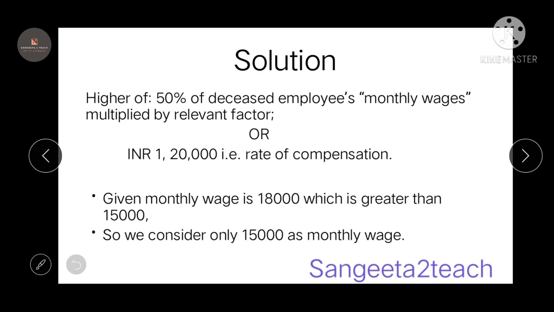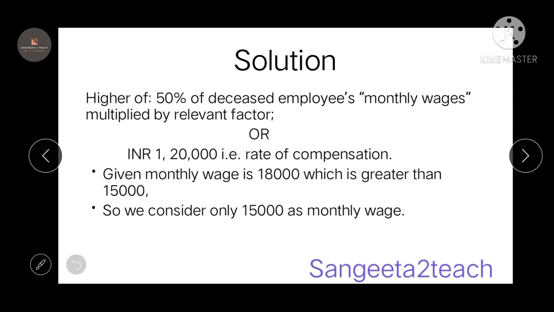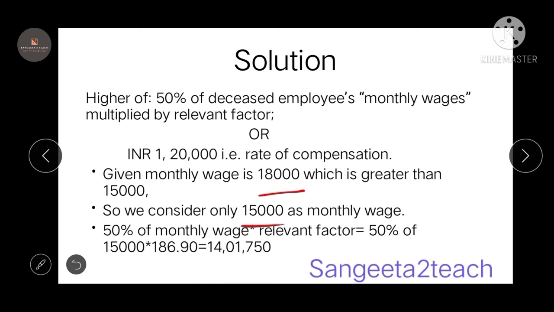The monthly wage is 18,000, and as it is greater than 15,000, we consider the monthly wage as 15,000 only. So 50% of monthly wage into relevant factor is 50% of 15,000 into 186.90, and the answer is 14 lakhs and 1750 rupees. This amount is compensated in this particular case.